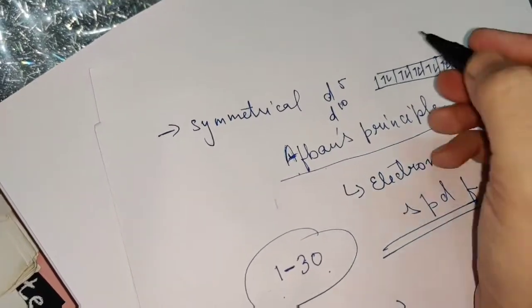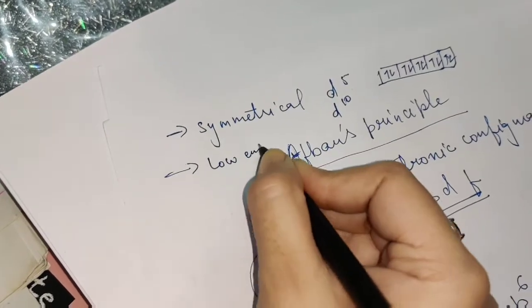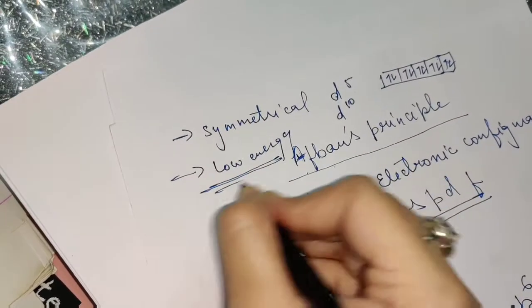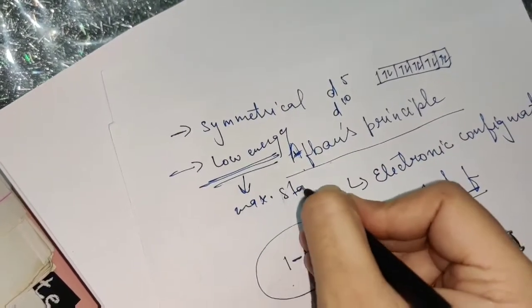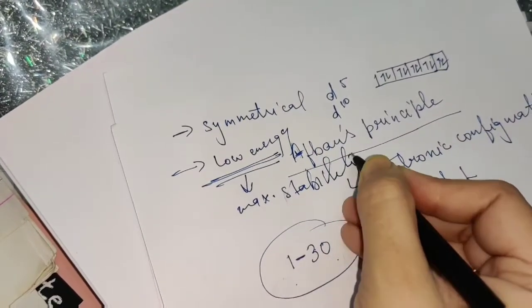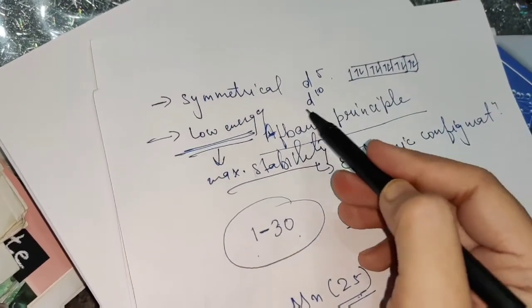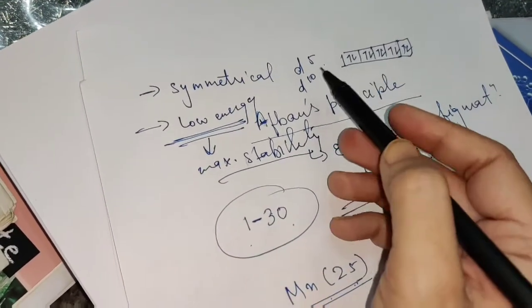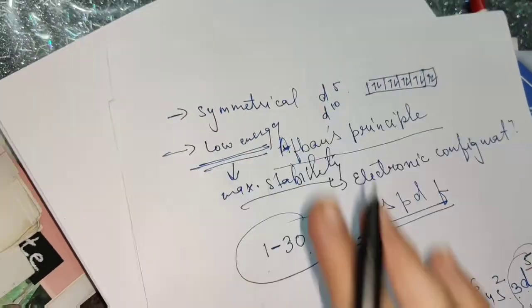So the first reason is symmetry, and the second reason is low energy. Low energy means maximum stability. So these are the two reasons for the preference, or you can say stability, of half-filled and fully filled orbitals. You can add this to your notes.